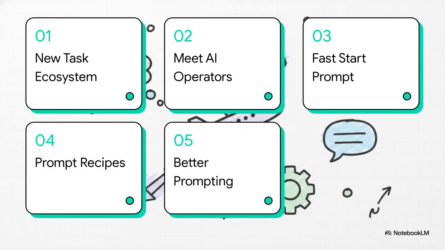So here is our playbook for today to fix all of that. First, the new task ecosystem. Then, we'll meet your AI operators. After that, the fast start prompt, followed by prompt recipes and outcomes, and finally, the golden rules for better prompting.